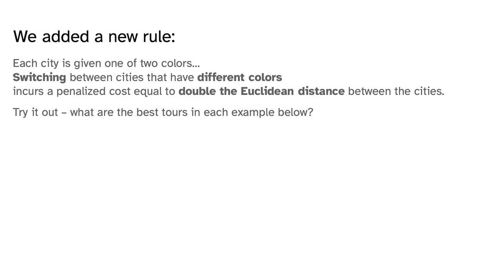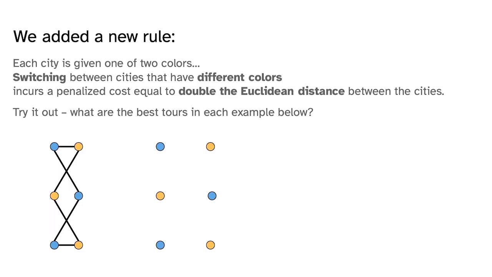So, you know what? Here, try it out. What are the best tours in this example of a 6-city TSP? If these were all the same color, you would immediately see a rectangle. You would draw the rectangle, and you're instantly done. But now that I've introduced this new rule to you, you probably have to spend a little time to grind those gears and think through the problem. And if you're paying attention to how the rule works, you might realize that doing a zigzag is the optimal tour to minimize the number of switches that you're doing.